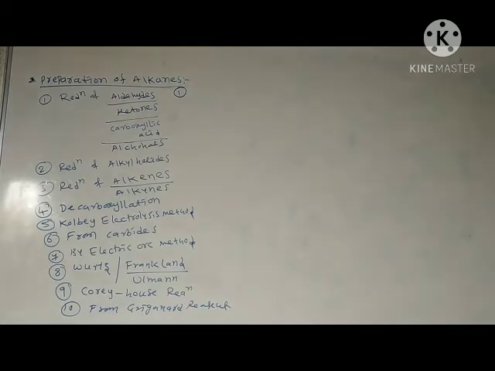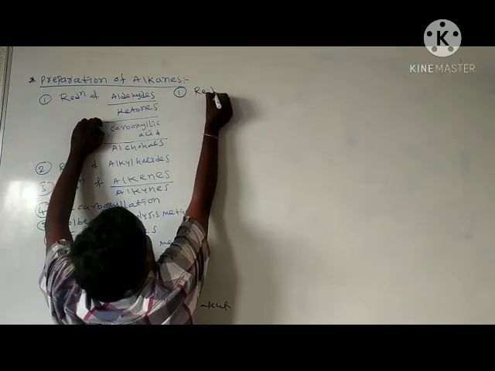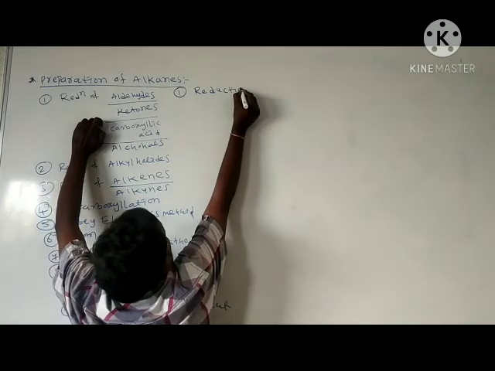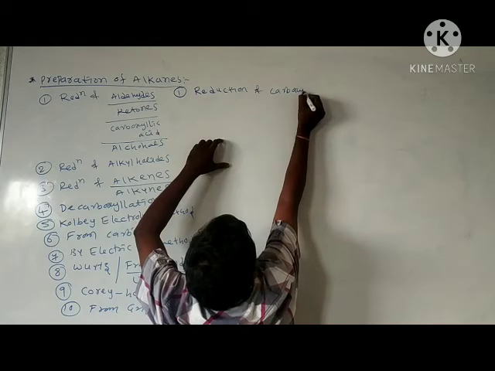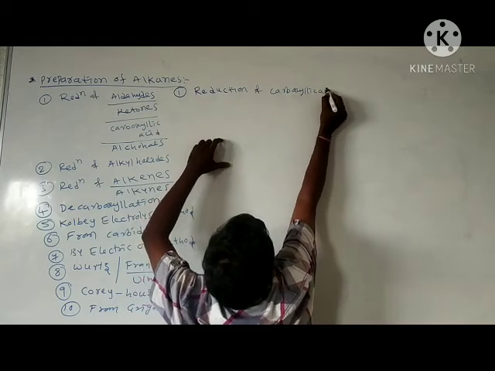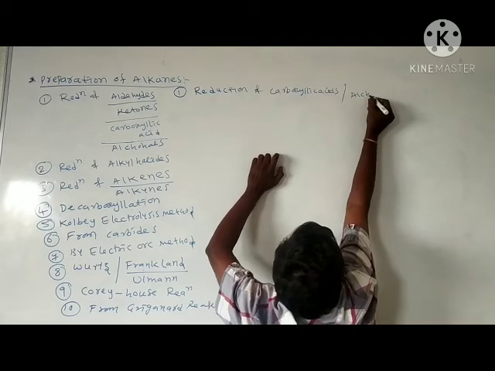Next. First, reduction of carboxylic acids or alcohols.